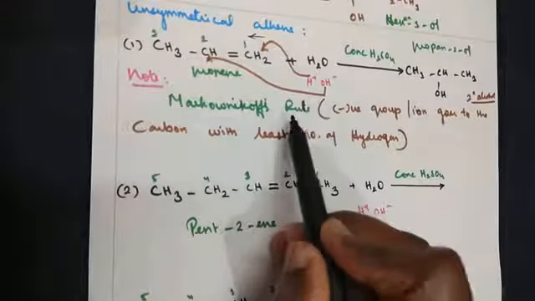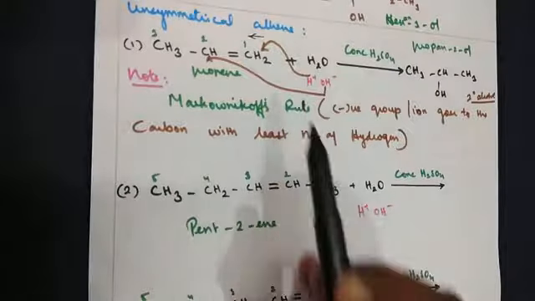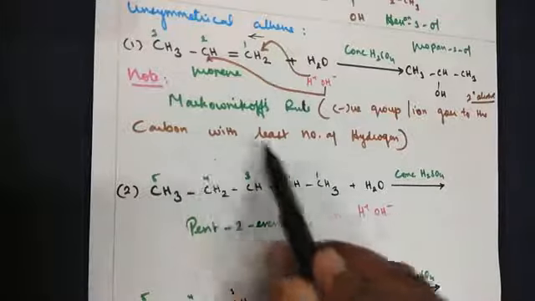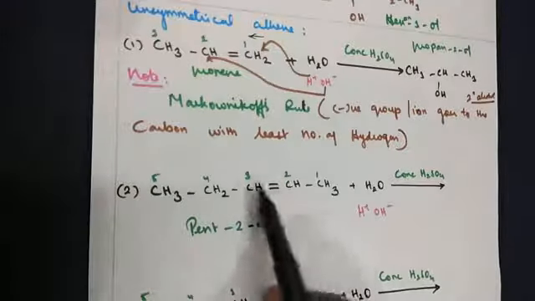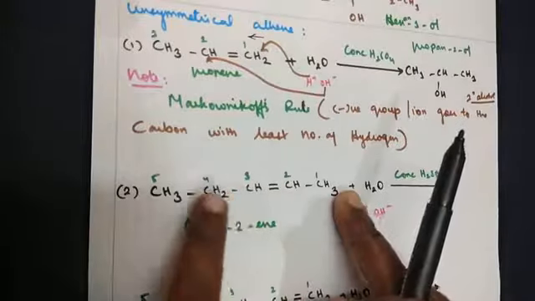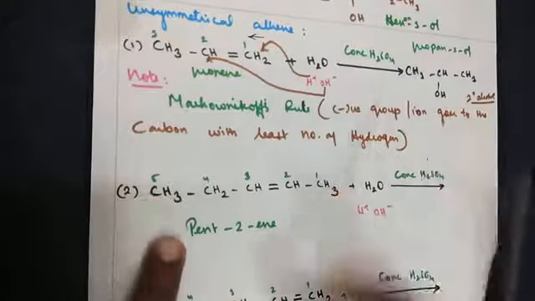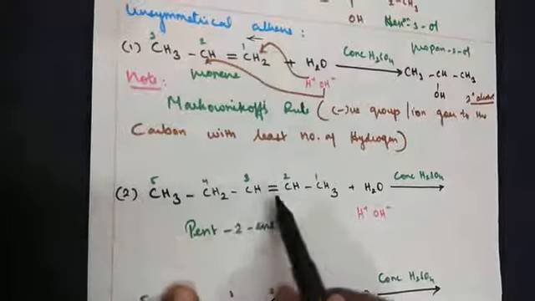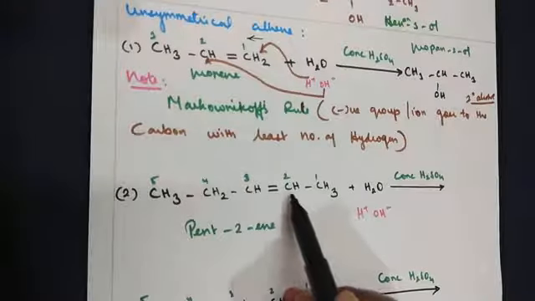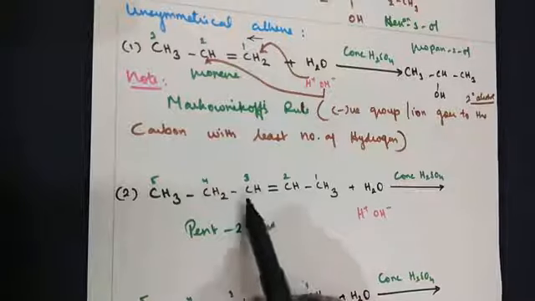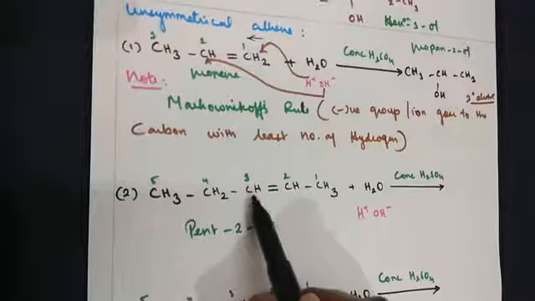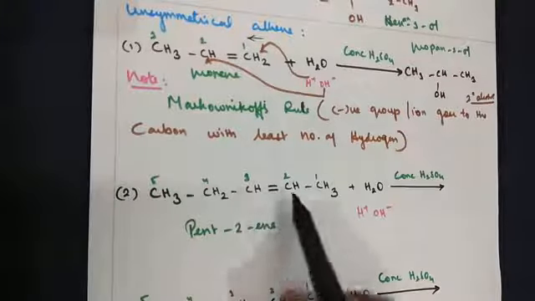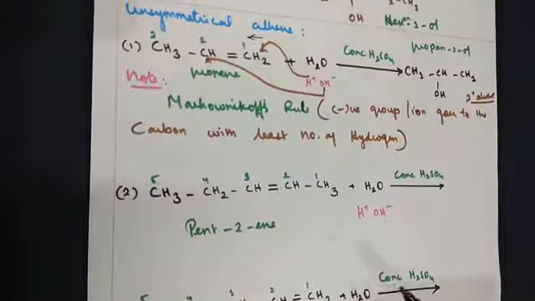For an unsymmetrical alkene, what's the rule we have to follow? Markovnikov's rule. What does it say? The negative group or ion goes to the carbon with the least number of hydrogen. So don't bother about the fourth and fifth carbon or the first carbon. Our point of interest is only between the second and third carbon. Here you have to see which carbon has the least hydrogen. Before that, let's check the valency. Carbon has a tetravalency, 1, 2, 3, 4 is a balanced one.